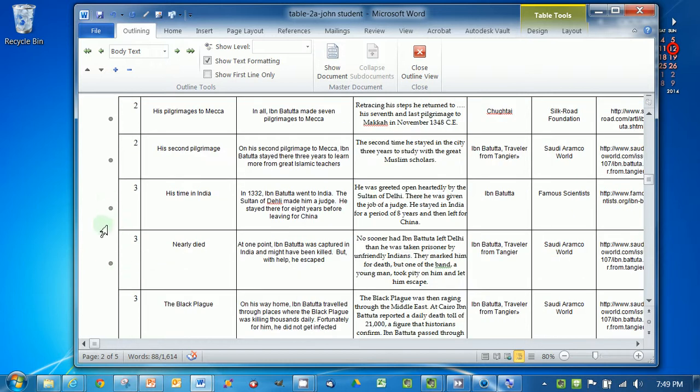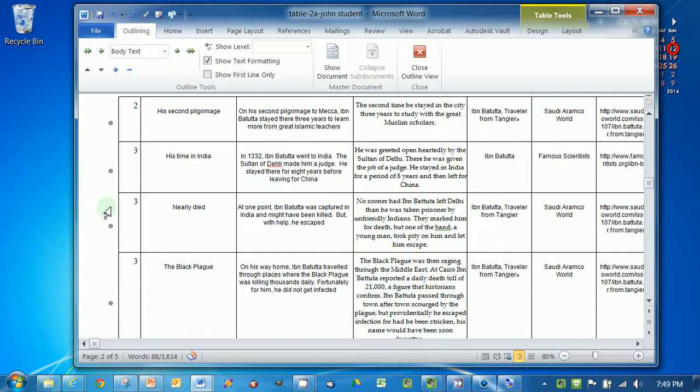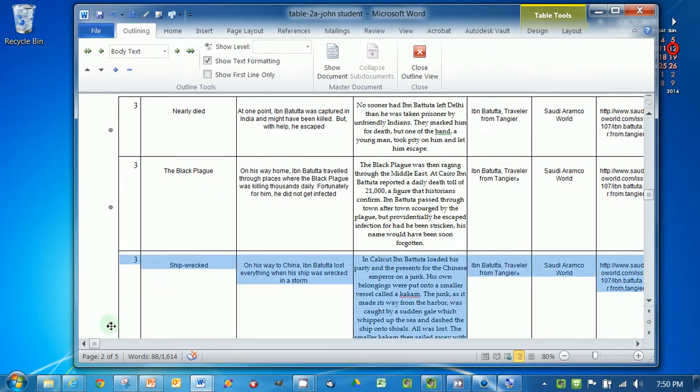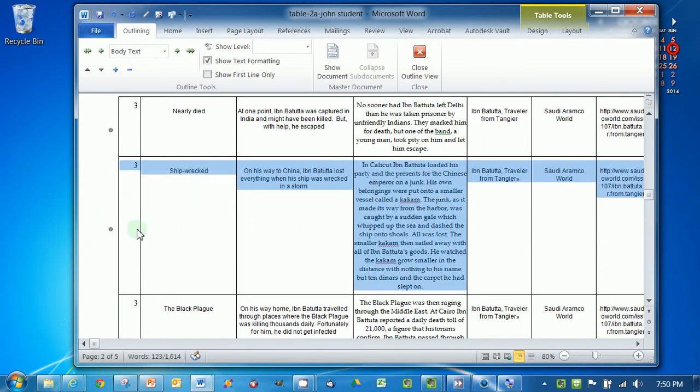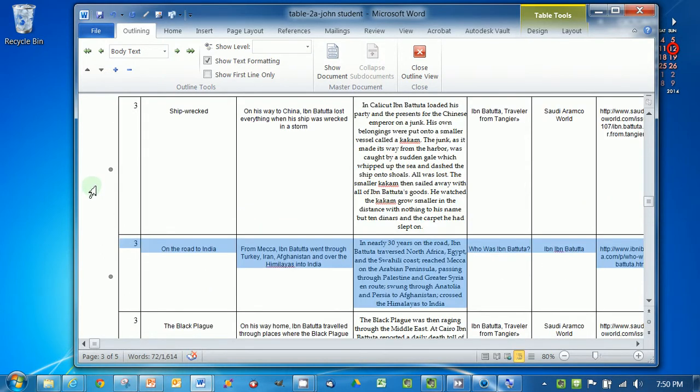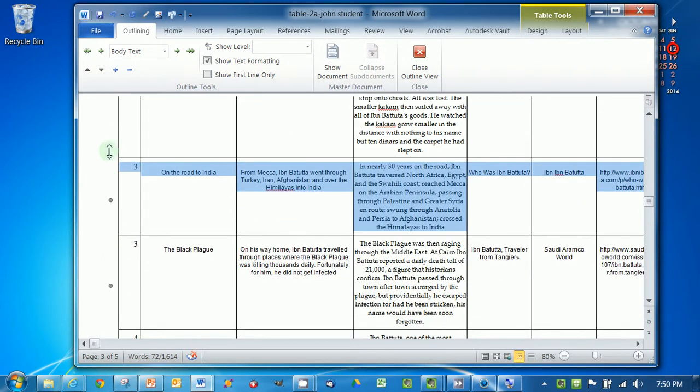Let's see, then I'm here in the middle. His time in India, he went to India. At one point he was almost killed and captured. Shipwrecked comes before the Black Plague, I know that. Okay. And from Mecca, he went through Turkey and around to India. So this actually goes further up here. So I can move this up. So this talks about his trip to India.